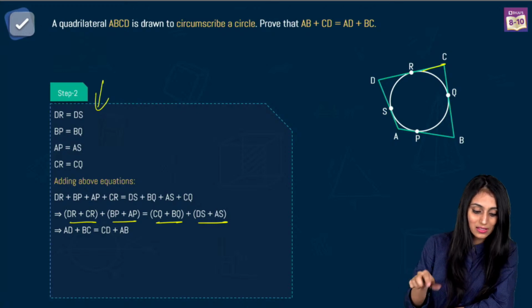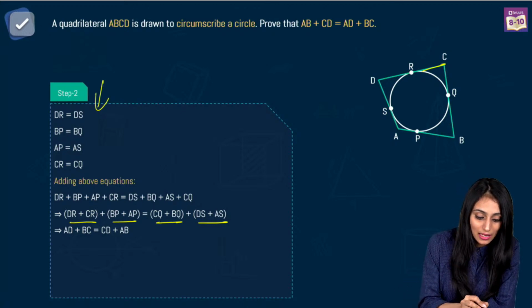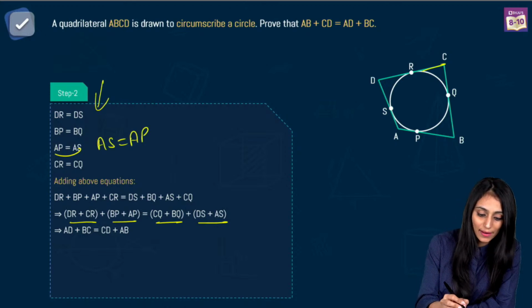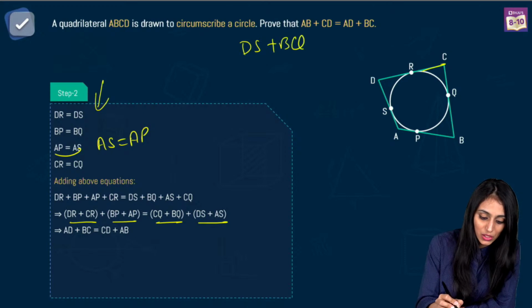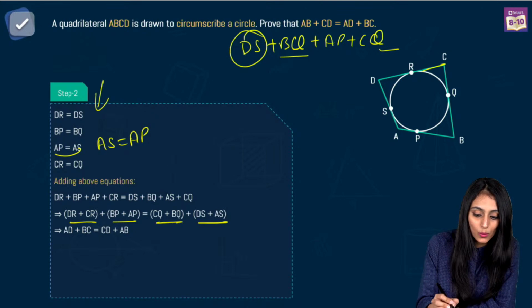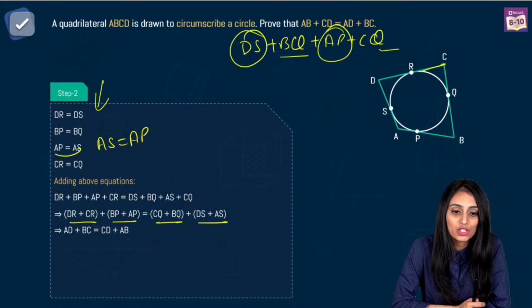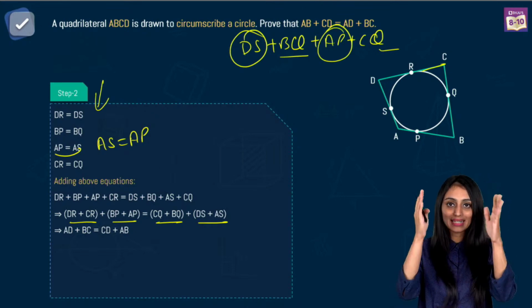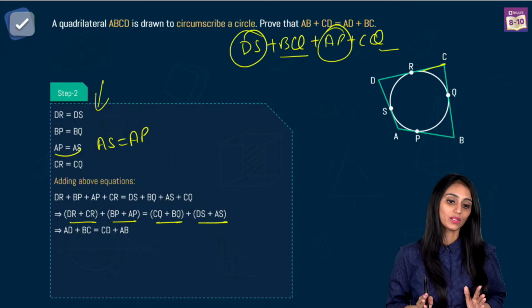But let's say, instead of writing, I make a mistake here and write AS equal to AP. How will you add them up? Because DS plus BQ plus AP plus CQ, you will get stuck here. You won't be able to add DS and AP. So you need to be careful when you are writing the tangents, right?